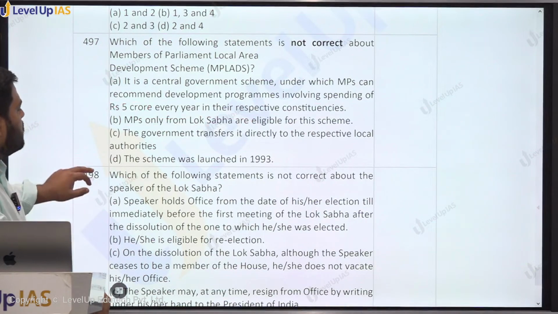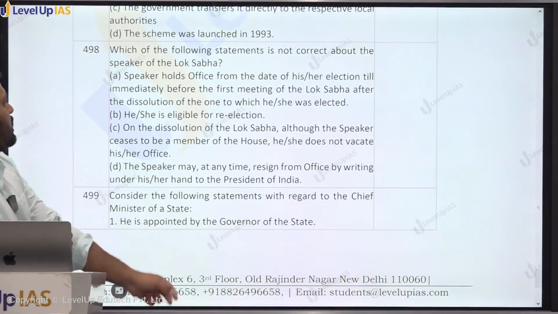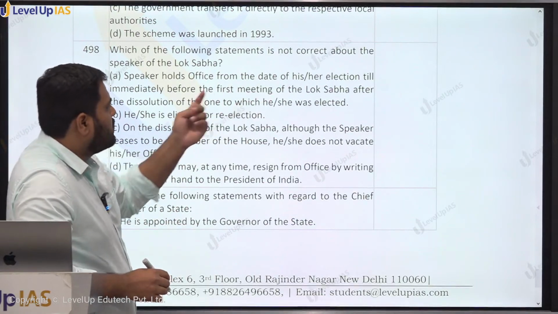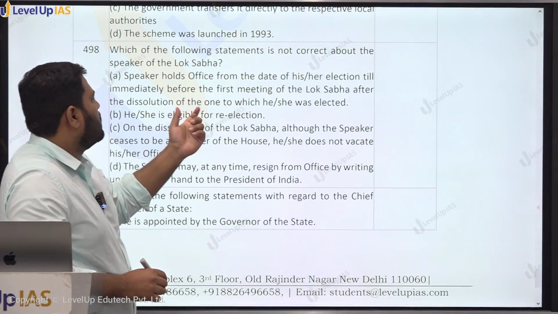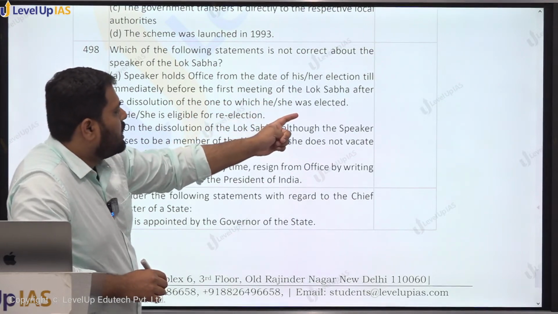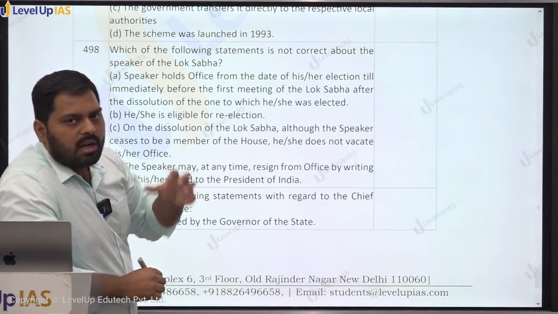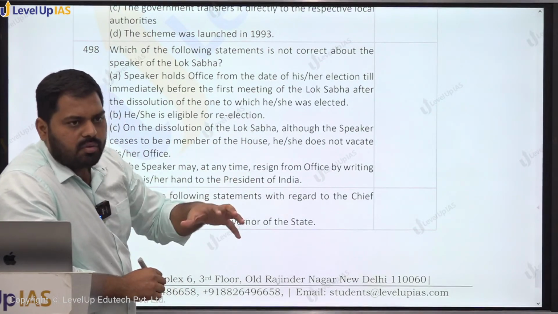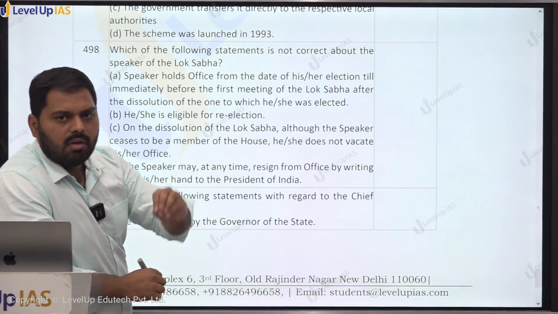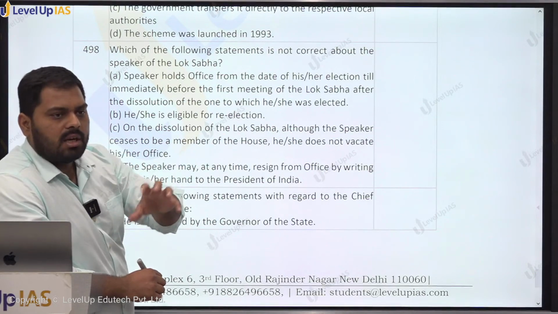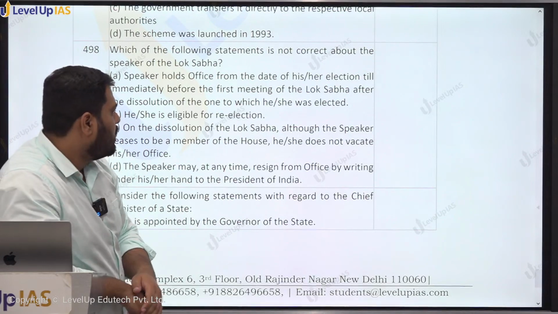Question 498. Which of the following statements is not correct about the Speaker of Lok Sabha? Speaker holds the office from the date of his or her election till immediately before the first meeting of Lok Sabha after the dissolution of the one to which he or she was elected. This is a correct statement. So once the Speaker is elected, and the Speaker has to be one of the members of the House, however, he will not resign immediately if the House is dissolved. He will wait till the fresh election is done and before the first sitting of the newly constituted Lok Sabha.